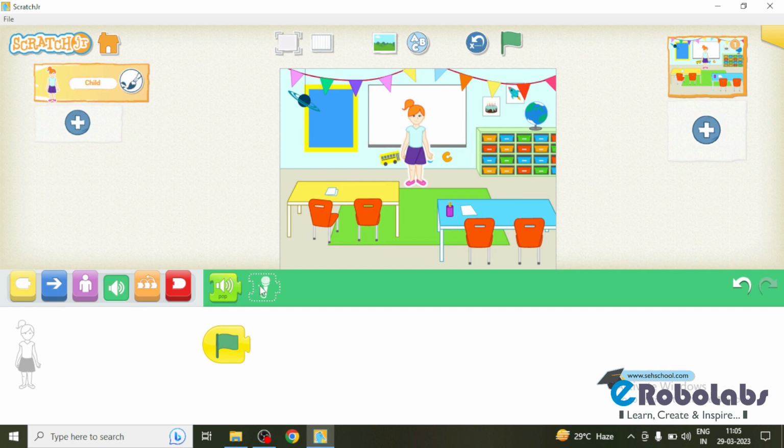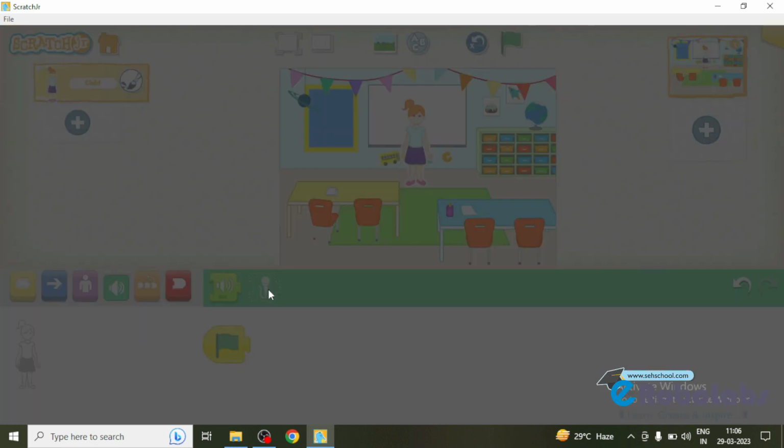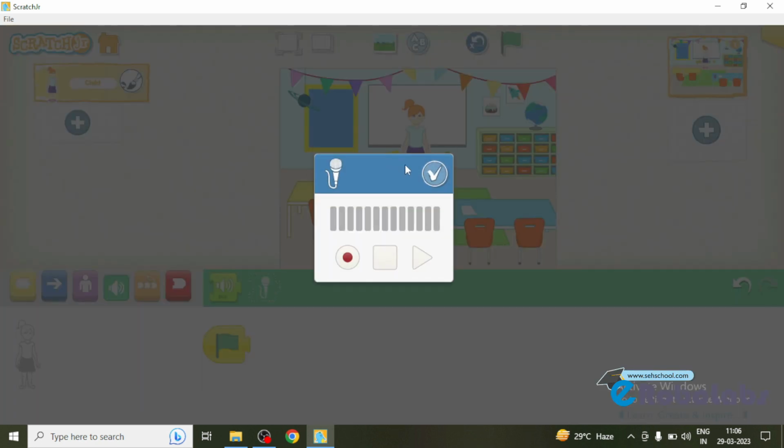The next block we have here is the play recorded sound block. By using this block we can play a sound recorded by the user. For that you have to click on this play recorded sound block. Then a small window is displayed on the screen.